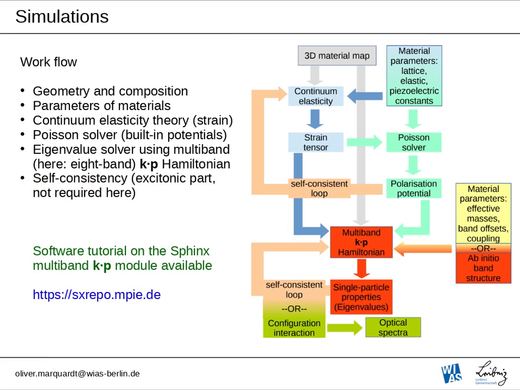All this has been done within the SPHInX library, and the SPHInX library is now available to everybody using simple package manager installation processes at our SPHInX repository website, and also there are tutorials available that are also linked on the website.